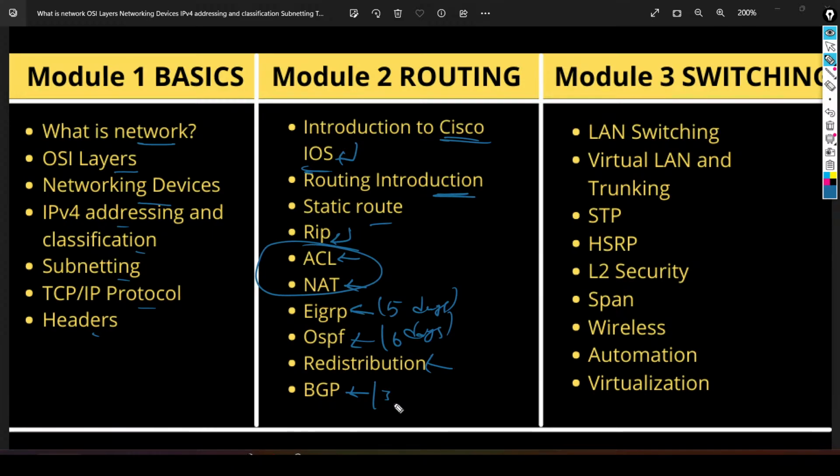After that, we will start module number 3, the switching module. Here first we will understand LAN switching, that means how a switch takes a forwarding decision, how a switch builds its table, which switch is used to forward a frame. After that, virtual LAN, how we can divide a physical LAN into multiple logical LANs with the help of a tool that is nothing but VLAN. After that, what is the concept of trunking? Then you will understand how a loop can form in the topology. Then you will understand how we can avoid loops by using STP.